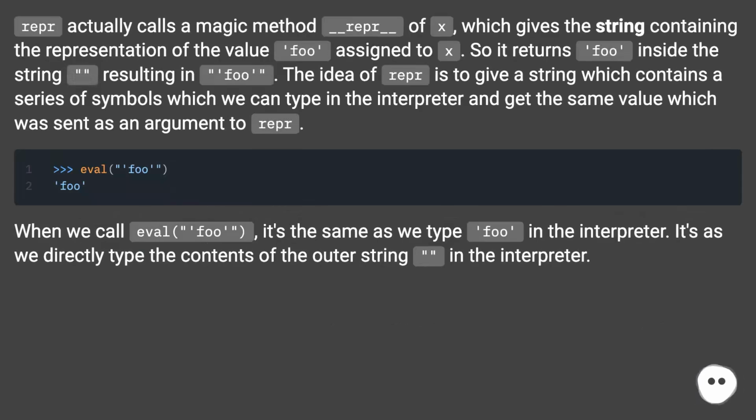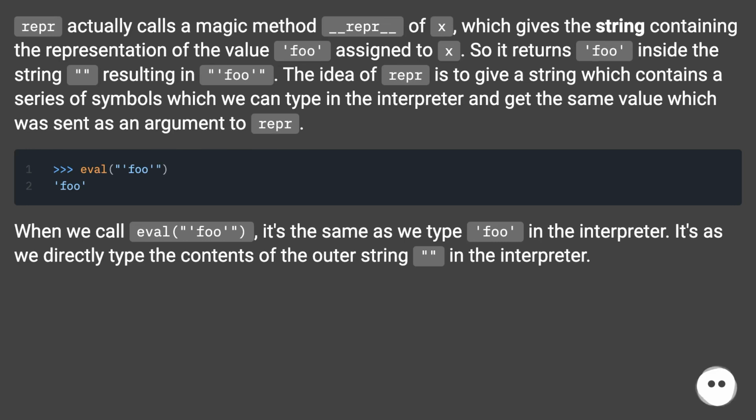Repr actually calls a magic method __repr__ of x, which gives the string containing the representation of the value foo assigned to x, so it returns 'foo' inside the string, resulting in "'foo'". The idea of repr is to give a string which contains a series of symbols which we can type in the interpreter and get the same value which was sent as an argument to repr.